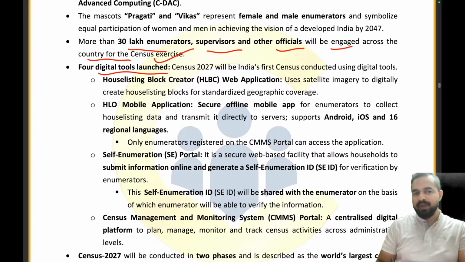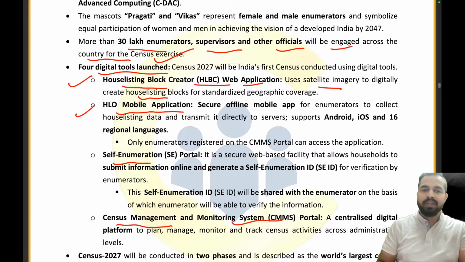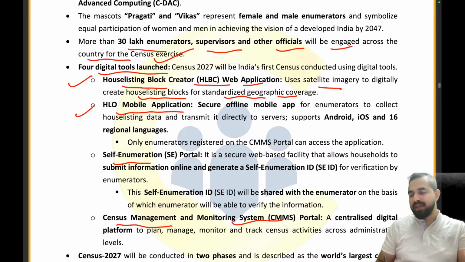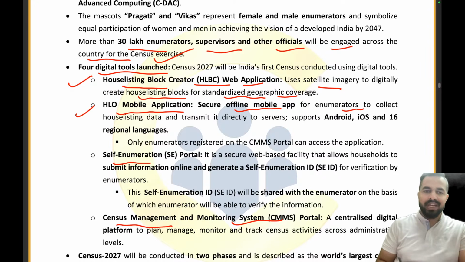4 digital tools have been launched, including the House Listing Block Creator web application, the HLO mobile application, the self-enumeration portal, and the census management and monitoring system. So these 4 tools have been launched. The House Listing Block Creator web application uses satellite imagery to digitally create house listing blocks for standardized geographic coverage. The HLO mobile application is a secure offline mobile app for enumerators to collect house listing data and transmit it directly to servers. Then there will be the self-enumeration portal.